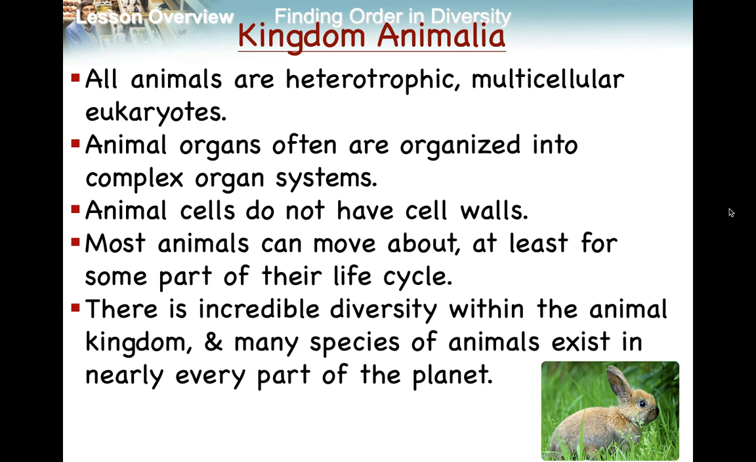Your animal kingdom is a very broad, very diverse category of animals. Many times their organ systems are complex, but you do have very simple animals like your jellyfish. Animal cells do not have cell walls. This accounts for their ability to move the way they can. Most animals can move about, at least during part of their life cycle. Again, these animals are extremely diverse. They're found in nearly every area of the planet, and they have very different adaptations in order for them to survive.